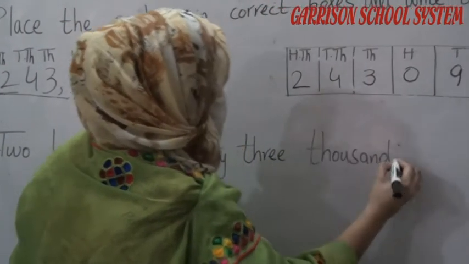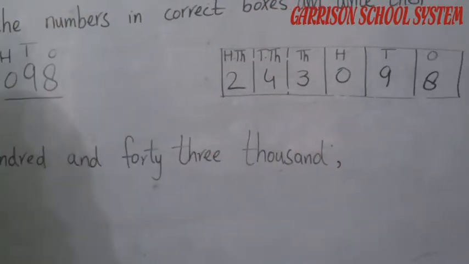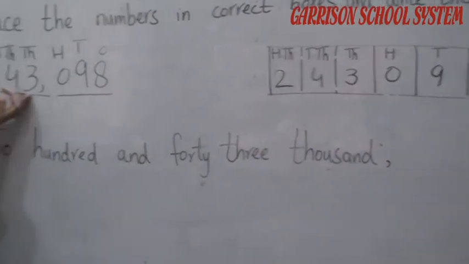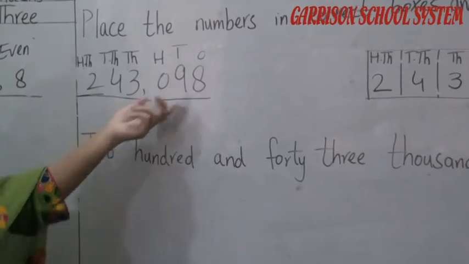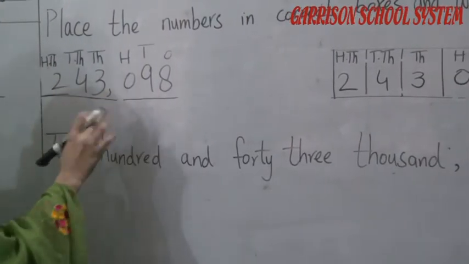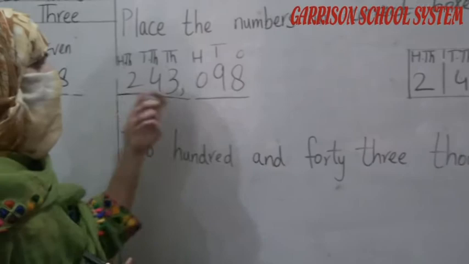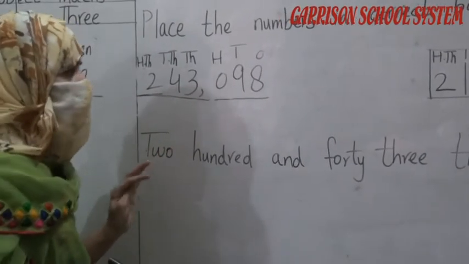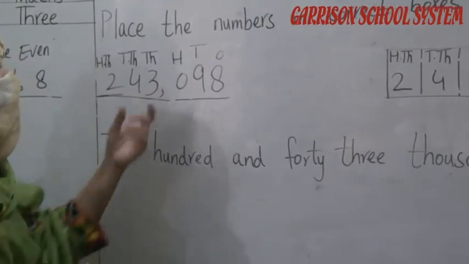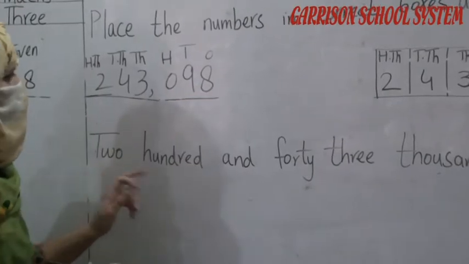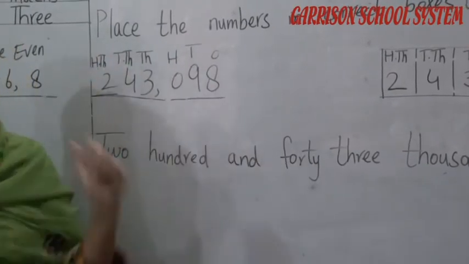Okay, student. Now, comma. We have done this part. Now, move to the next. 0. We don't need to write 0. हमें 0 को लिखने की जरूरत नहीं है because 0 has no value. So we have to write 240,098.